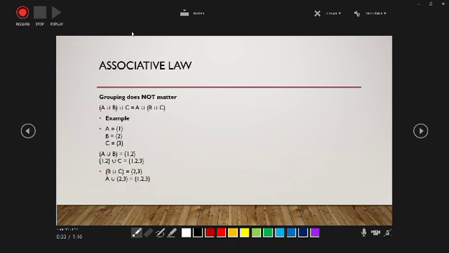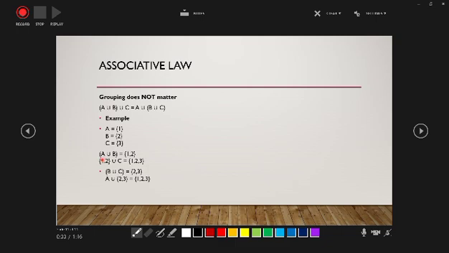And next is the associative law. Grouping does not matter, because A union B union C equals A union B union C. So the example is A is 1, B is 2, C is 3.